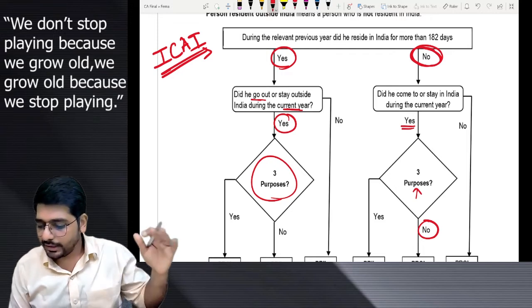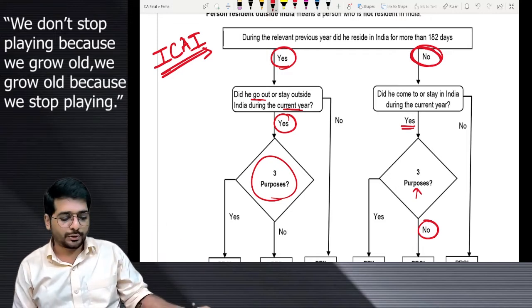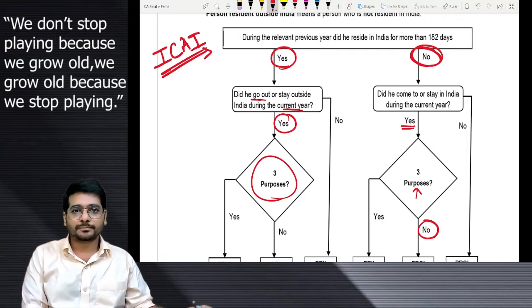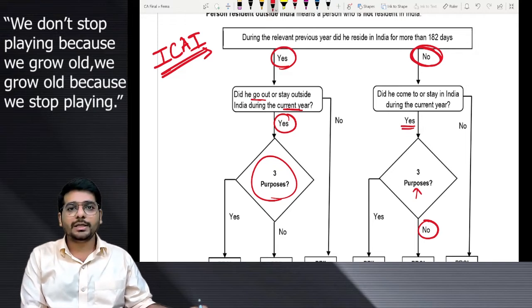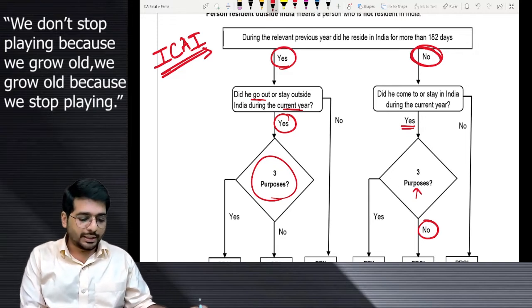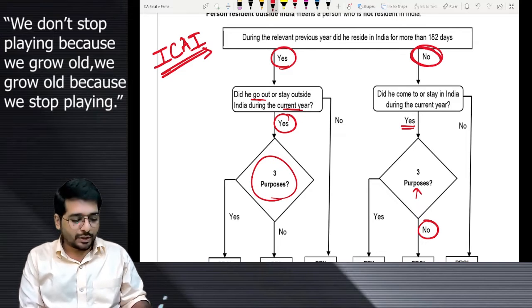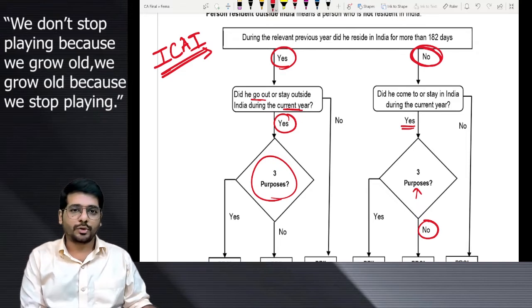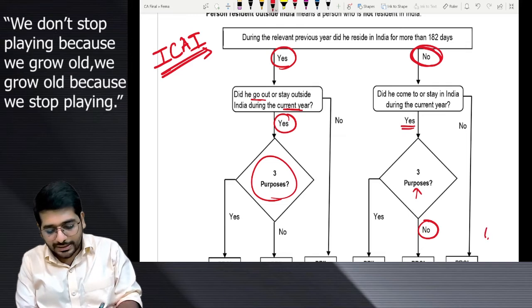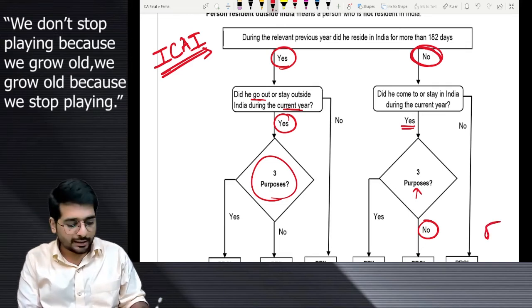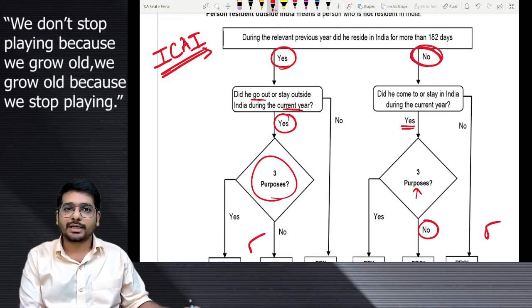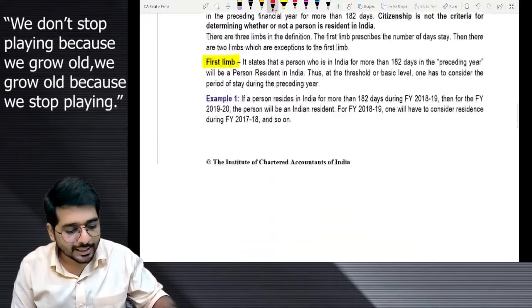And then he again went back from India to outside India. So should we treat him as a PRI or a PROI? Logically, no purpose is given, so I will treat him as a PRI only. Correct? So according to this, my D answer is correct. According to this, my C answer is correct. Okay. Let's analyze. Slow.